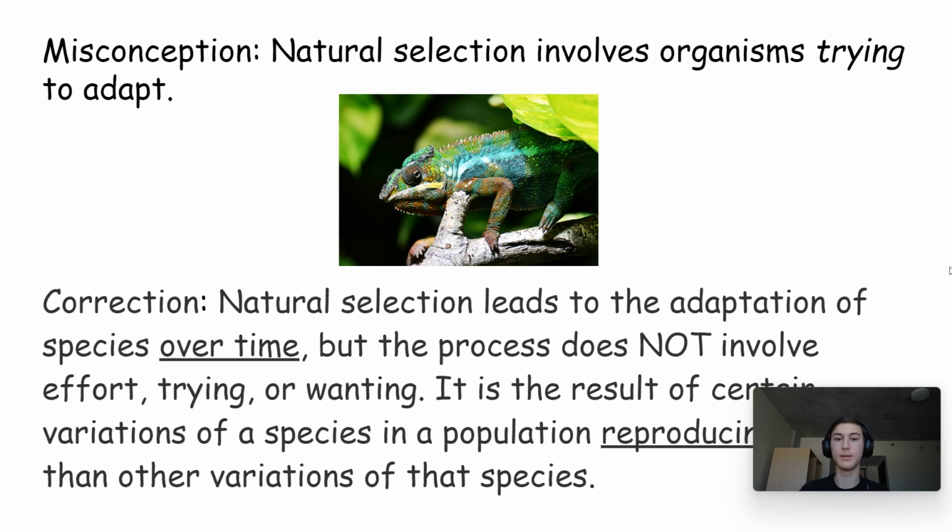Natural selection leads to the adaptation of species over time, but it does not involve individual species putting an effort or trying or wanting to adapt. Instead, it's the result of certain variations of that species in the population reproducing more than other variations of that same species.